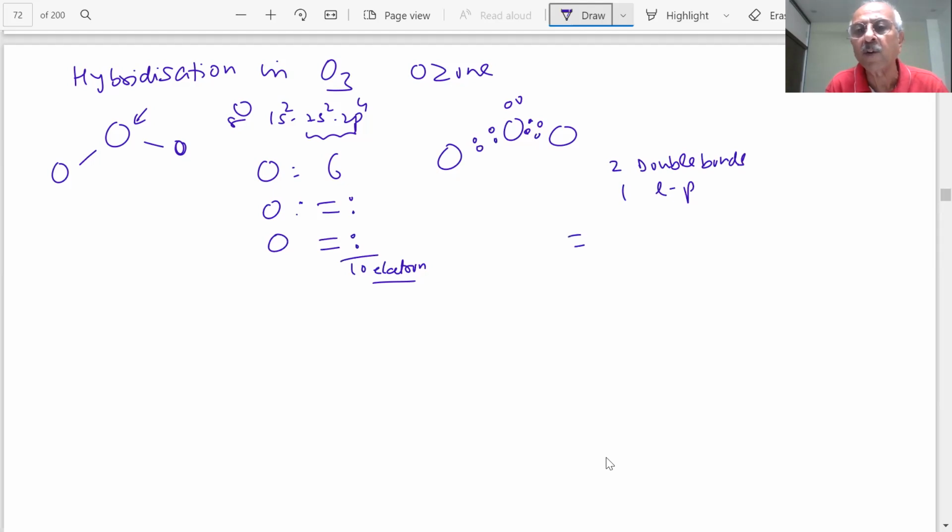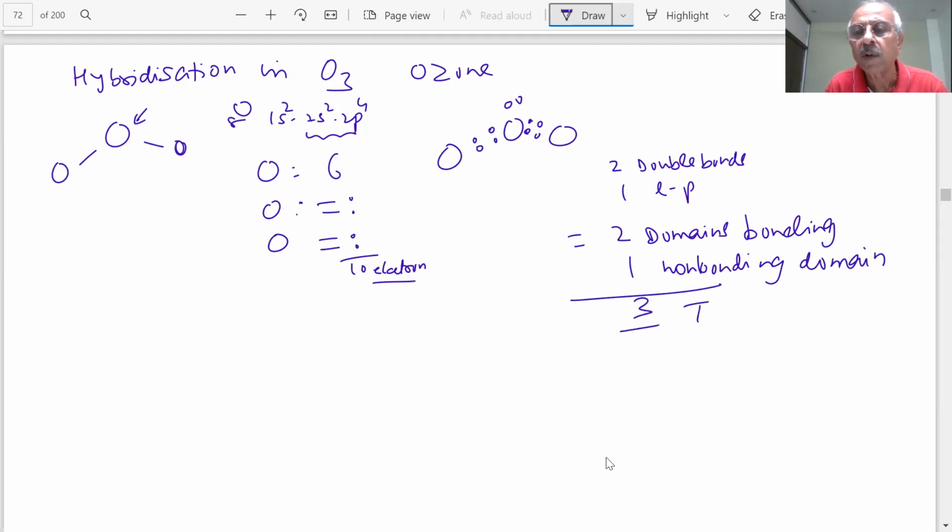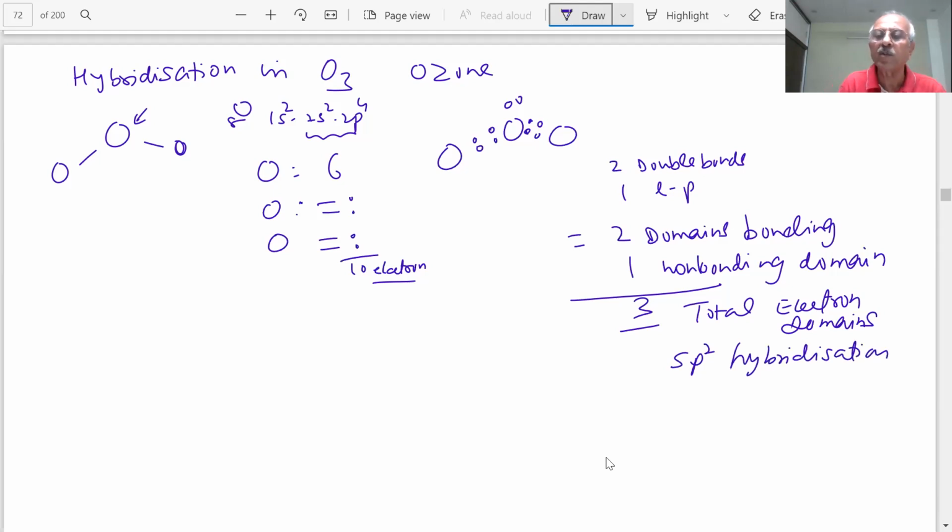A double bond is taken as 1 domain, so 2 bonding domains and 1 non-bonding domain. Total domains 3. Total electron domains 3. So if there are 3, then what hybridization is there? sp2 hybridization. This is sp2 hybridization.